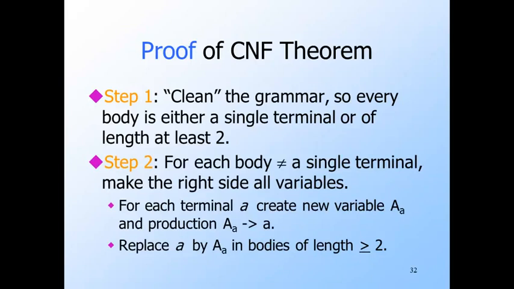For each terminal a, create a new variable that we'll call a sub a. The job of this variable is just to generate the terminal a, so replace a in all bodies of length 2 or more by a sub a, and add the production a sub a goes to a.